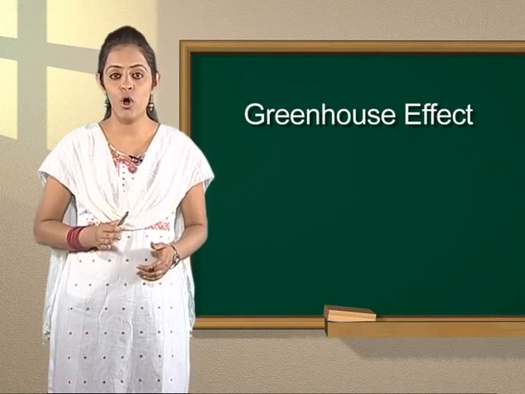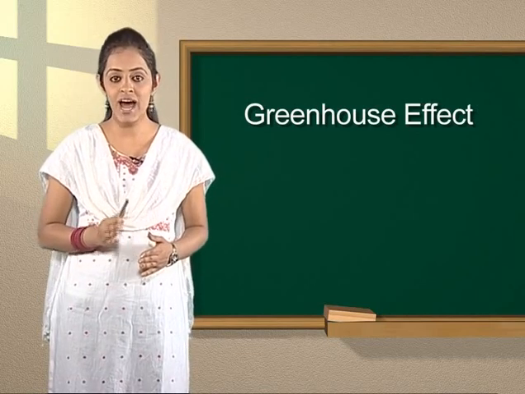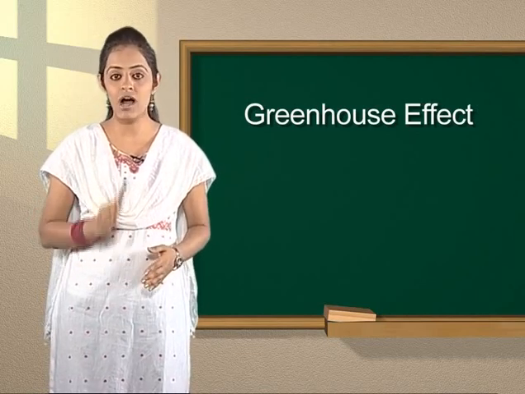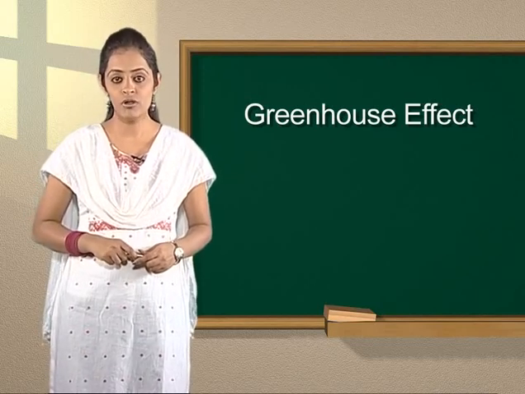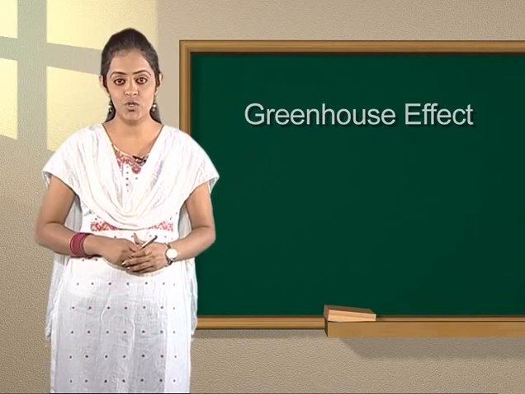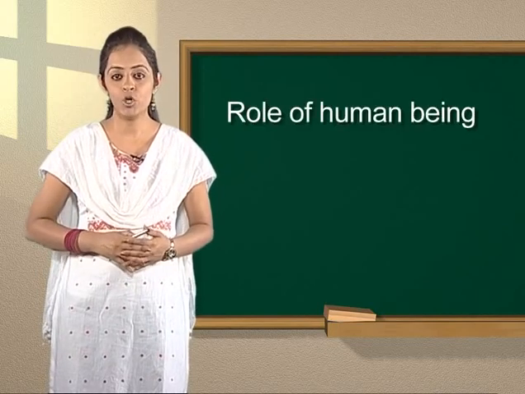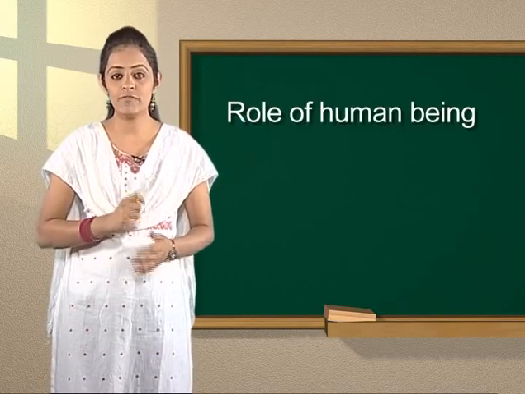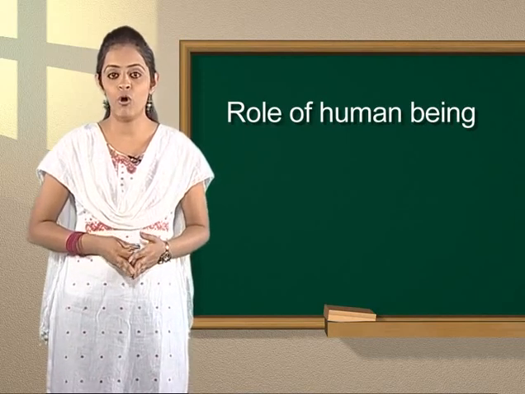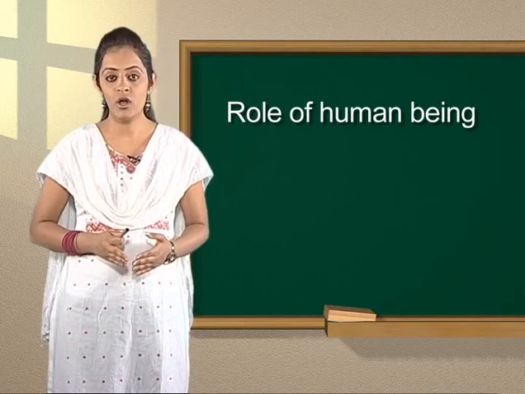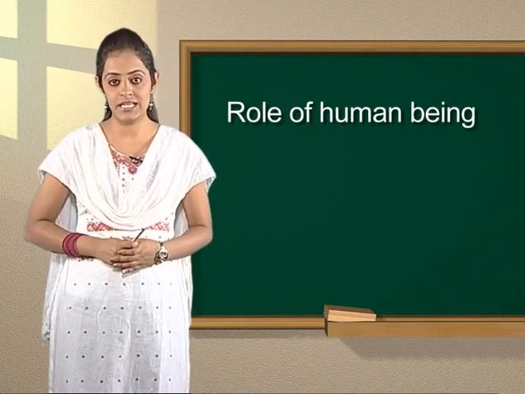Therefore, the role of human beings in greenhouse gas emission is accountable. Let's know how human beings are responsible for greenhouse gas emissions. Role of human beings. Most of the automobiles run on petrol or diesel for industrial, commercial or residential activities.